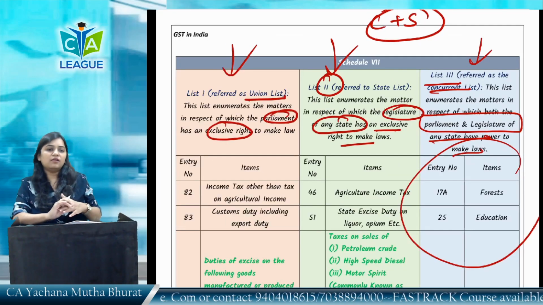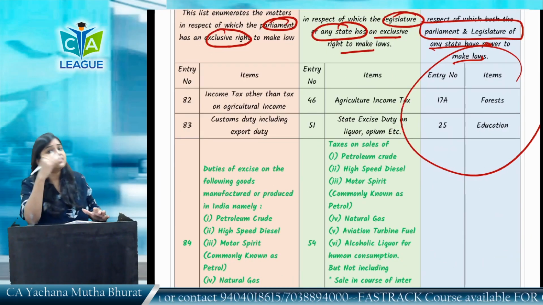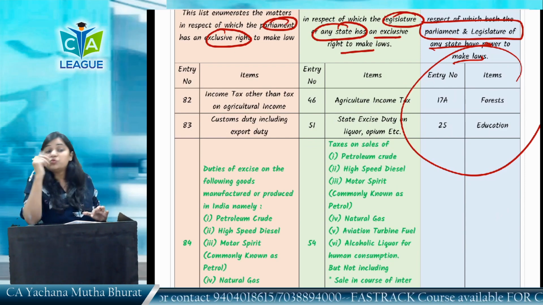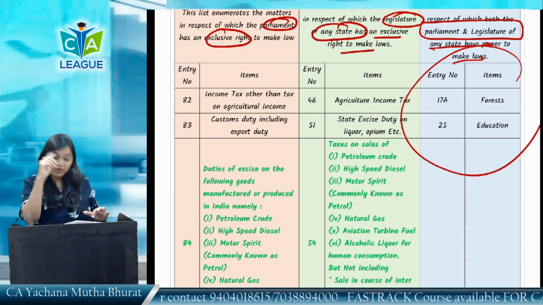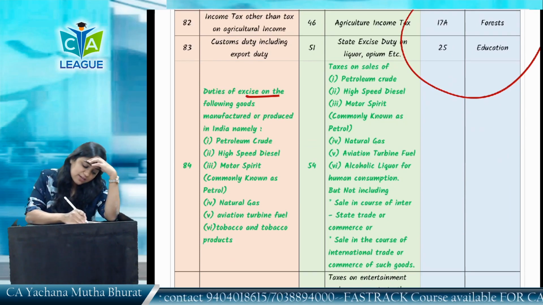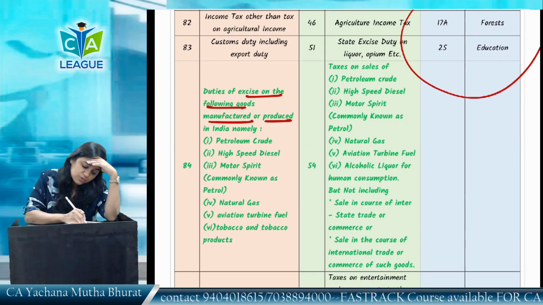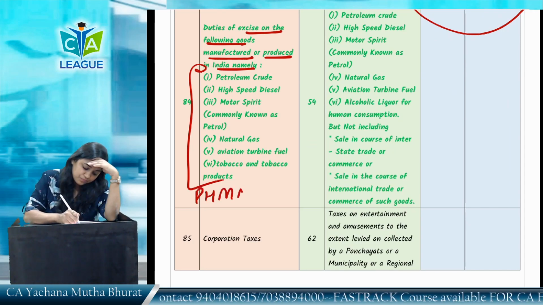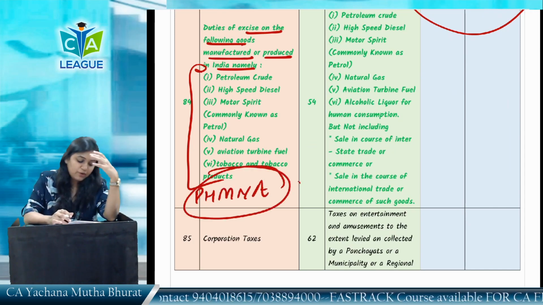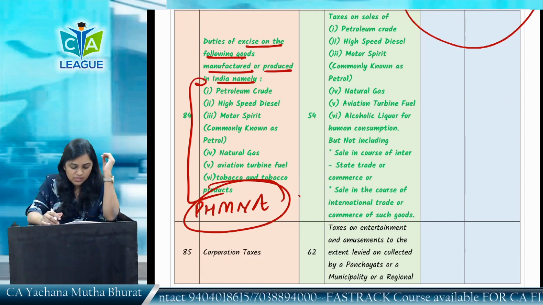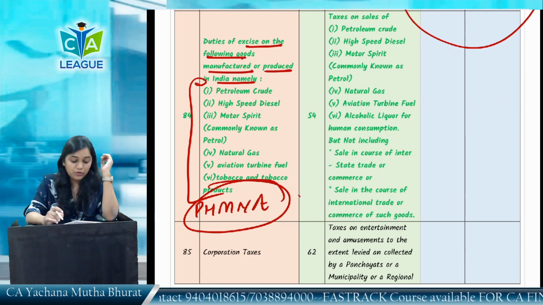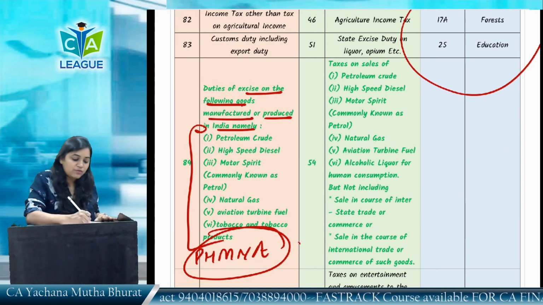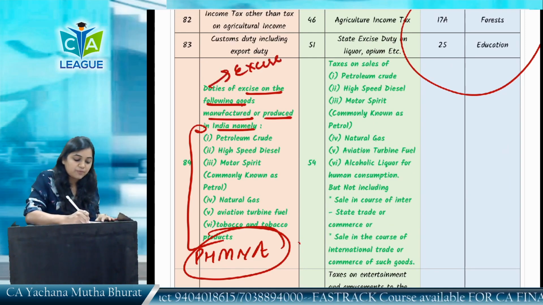Now tell me one thing, is excise still there? Yes or no? Yes, on few products. Is VAT still there? Yes, on few products. Like duties of excise on following goods manufactured or produced in India, like these PHMNA items, I would say. This is the memory technique. Petroleum, high-speed diesel, motor spirit, natural gas, aviation turbine fuel, and tobacco products. On the manufacturing of these products, still the duty which is levied is excise and not GST.